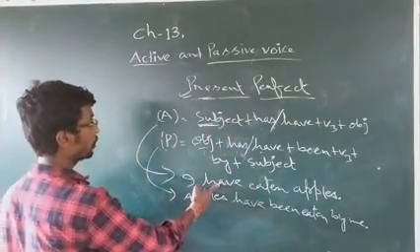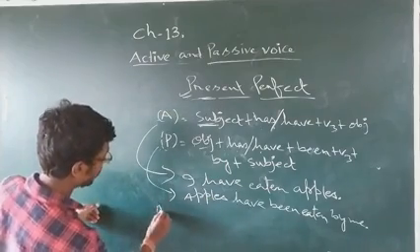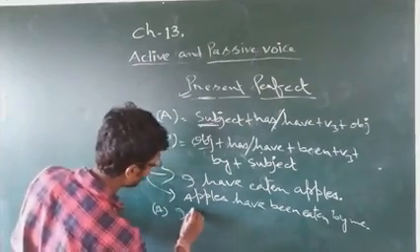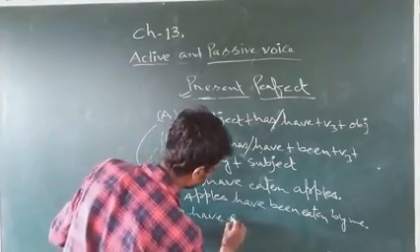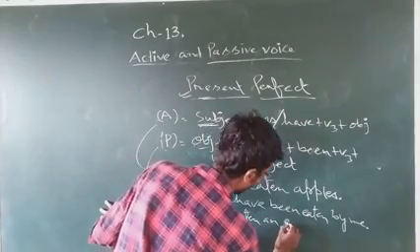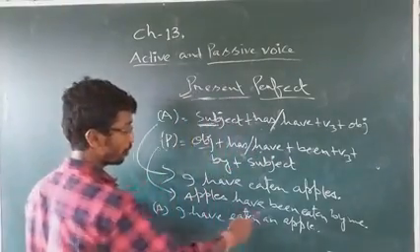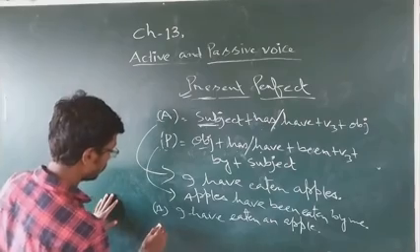The same sentence we'll write a different way. Active: I have eaten an apple. An apple, not more than one, only one apple.